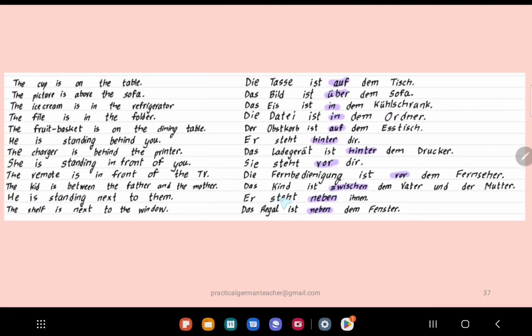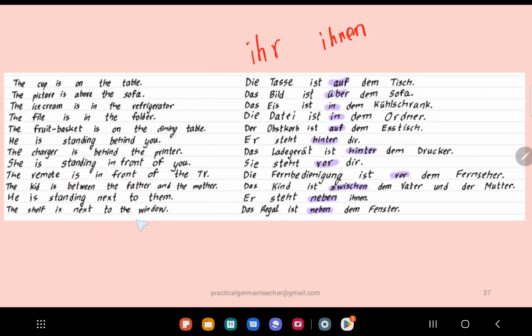He is standing, er steht, next to them. So next to is neben. Them here it is third party plural, so ihnen. Okay. Again, the pronoun for third party plural is ihr, but it becomes ihnen for dative. Okay.